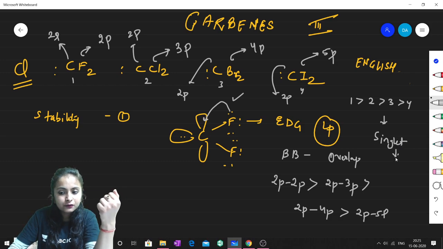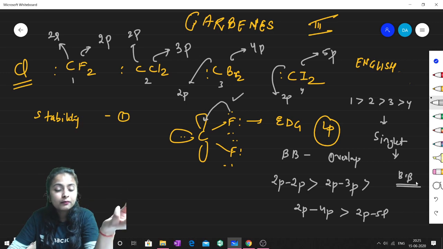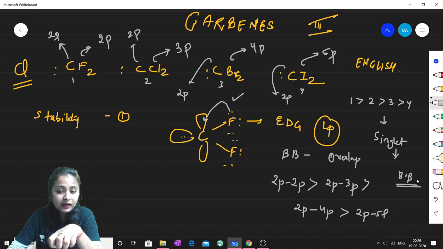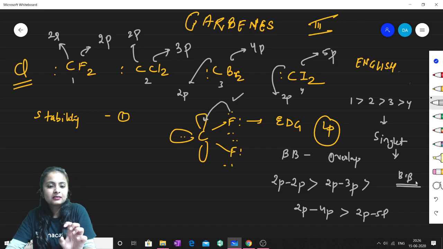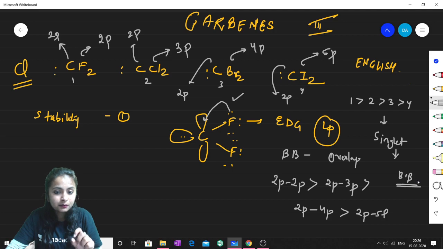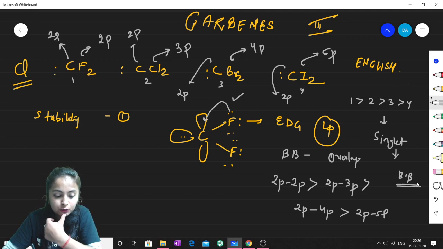Why is it present in singlet form? Because of the ease of back bonding. What is the role of back bonding? Back bonding helps to stabilize this carbene. Why? Because this carbon is electron deficient, it is electrophilic in nature. So any group which provides electron density at the orbital of carbon will help that particular carbon to get stability. I hope this part is very much clear to you all.